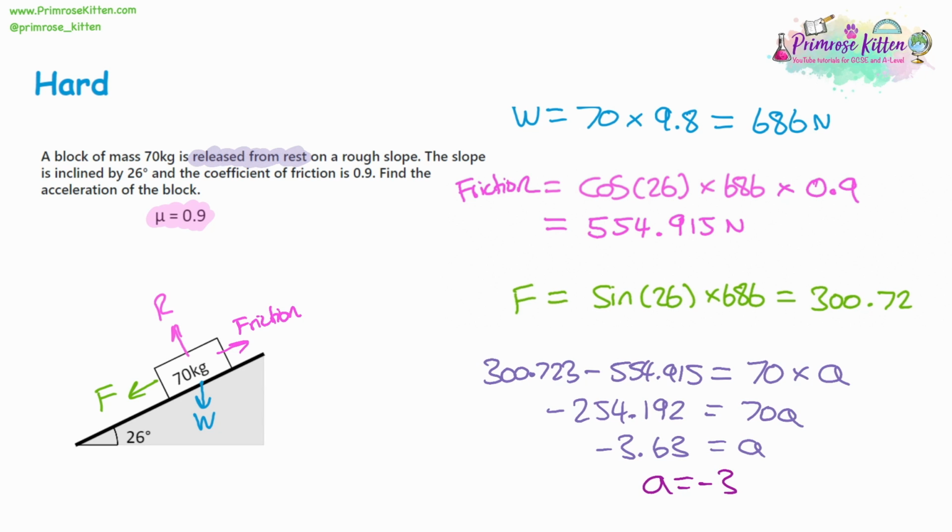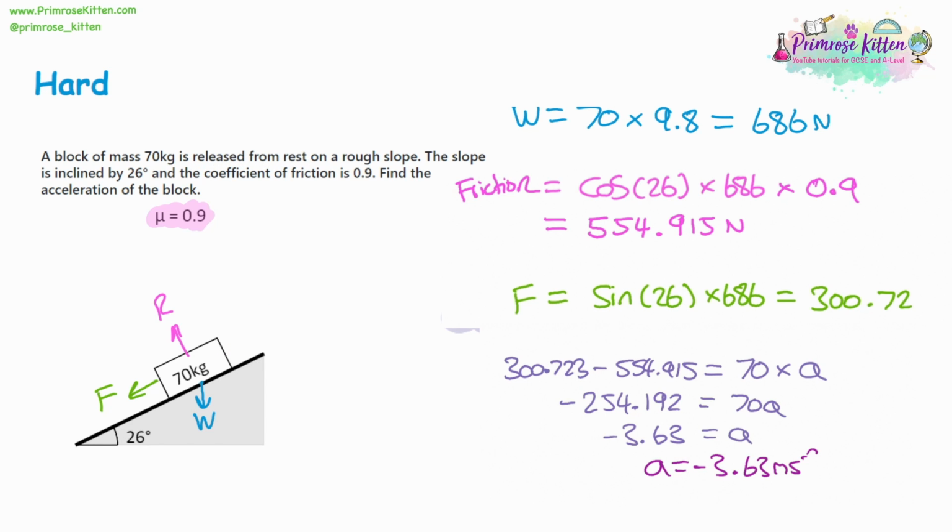With an acceleration of negative 3.63 meters per second squared, it just means that this object is not going to move because the object is not heavy enough to generate enough force to move past the friction. And a coefficient of friction of 0.9 is really large. So don't be surprised if sometimes the objects are not going to move.